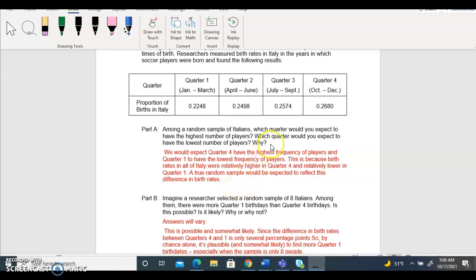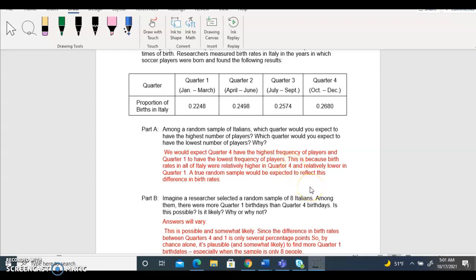Part B, imagine researchers selected a random sample of 8 Italians. Among them, there were more quarter 1 birthdays than quarter 4 birthdays. Is this possible? Is it likely? Why or why not? This is possible and somewhat likely, since the difference in birth rate between quarter 4 and 1 is only several percentage points.